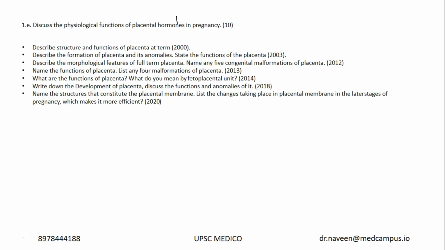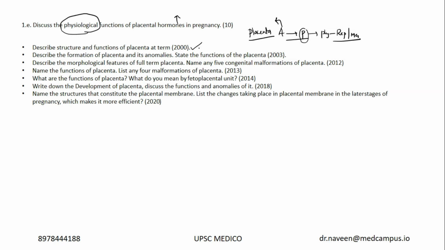I personally feel this question is horizontally integrated between anatomy and physiology, because in the anatomy syllabus, the development of placenta and developmental anomalies was there, but in physiology, physiology of reproduction and menstruation are very important. Within the physiology of reproduction, the placental hormones play an important role during the growth of the baby, right? So how they help, what is their role, all of that is the placental hormones. It's clearly a physiological question, but we did discuss the functions of placental hormones in anatomy, and a very dictum question from anatomy is placenta.